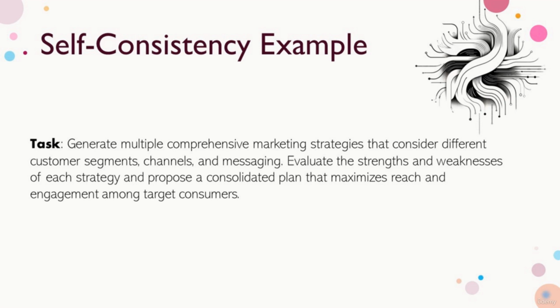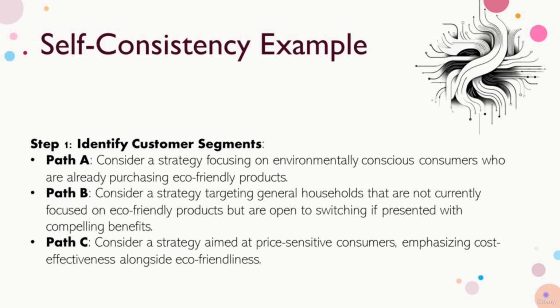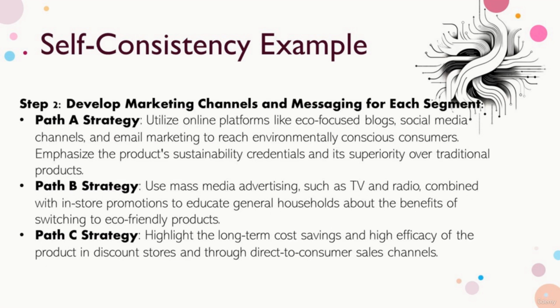Because the language model is unaware of its ability to execute this task using a self-consistency technique, we need to instruct on how to solve this problem using a self-consistency approach. As the first step, we ask the model to generate multiple strategies focusing on different customer segments. You must have a good idea of your marketing segments, and in this case, a prior customer segmentation analysis is required. For each segment identified in Step 1, we then ask to develop a marketing and messaging strategy by providing several strategic paths on what channel to utilize and the type of messages.